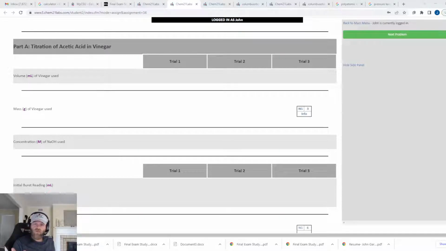This is a 1 to 1 ratio. You're also going to need to be able to convert grams to moles, use molar mass, molarity, and convert volume, milliliters to liters and vice versa.